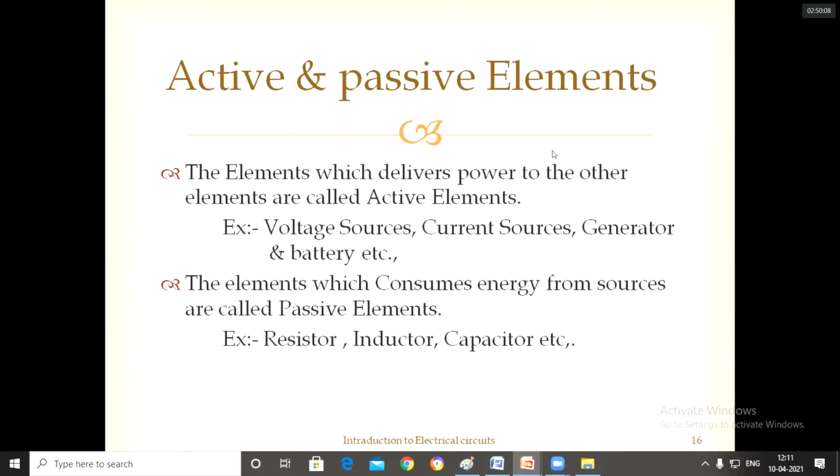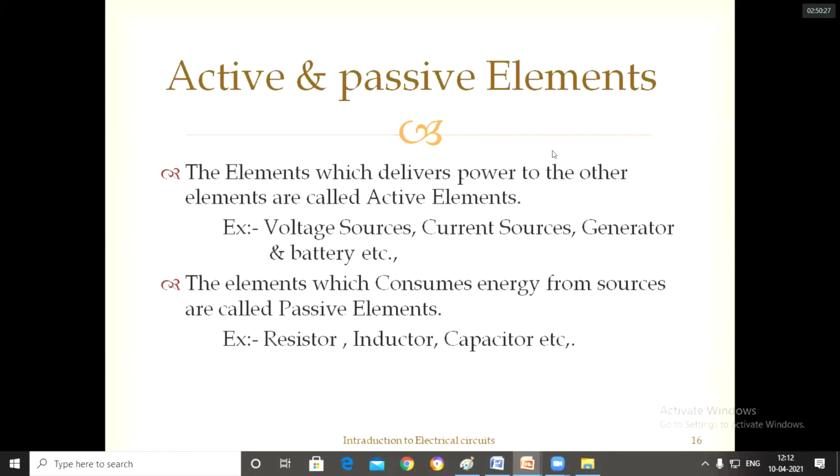So what are active elements? Active elements are the elements which give energy to other elements.